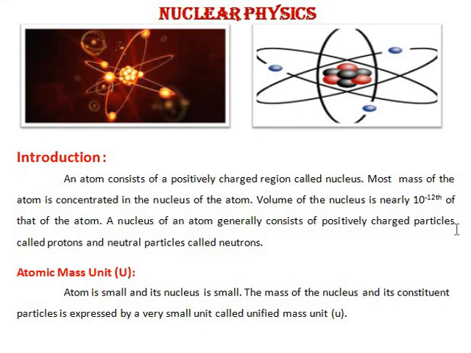Hence we choose a unit that can measure the smallest masses of particles. The atom is small and its nucleus is again very small. The mass of the nucleus and its constituent particles is expressed by a very small unit called the unified mass unit, that is u, or as you have heard, amu, the atomic mass unit.